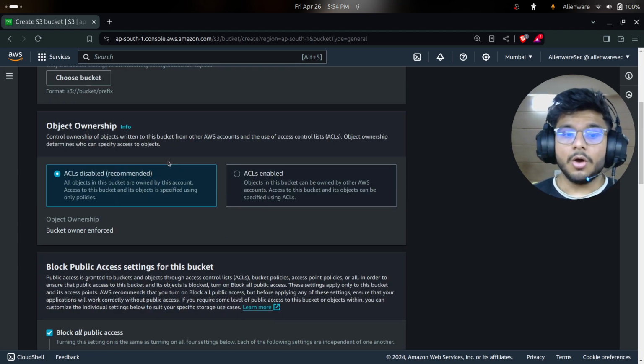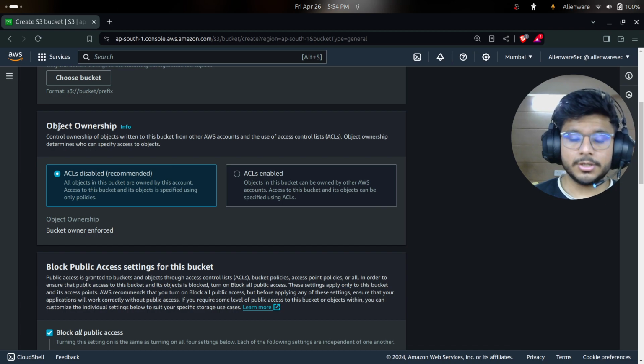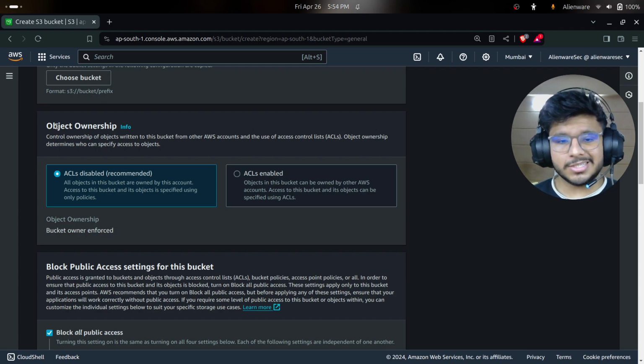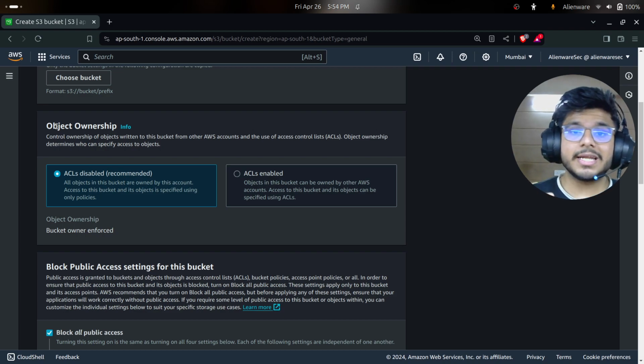For the object ownership, what is object ownership and what is an object? Any file that you store in your S3 bucket will be known as an object, and this feature allows us to give ownership. So what is ACL? ACL is access control lists. For ACL disabled, it is recommended, and you are disabling ACL. You are not letting anyone else access your objects, so you are the sole owner of your objects.